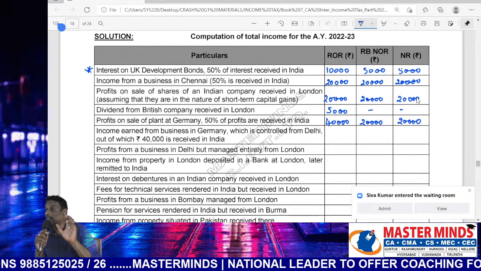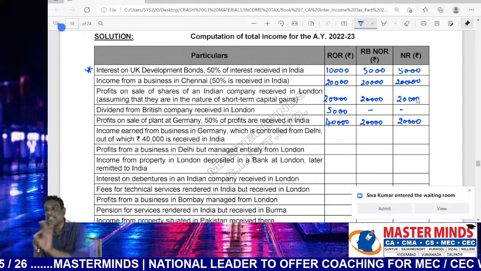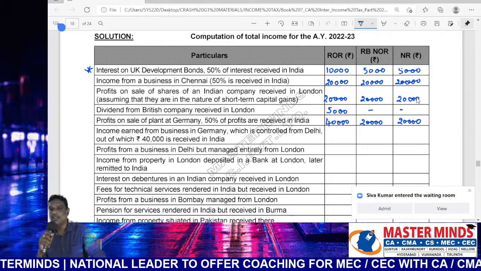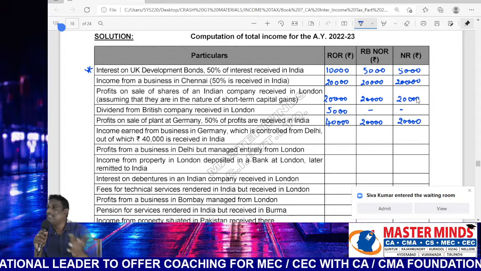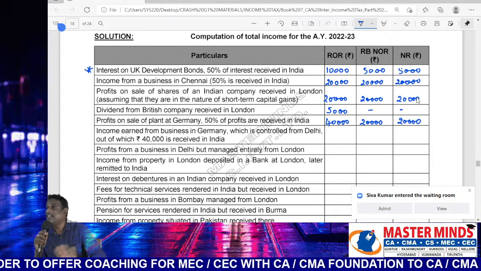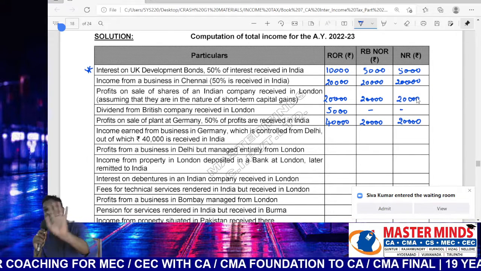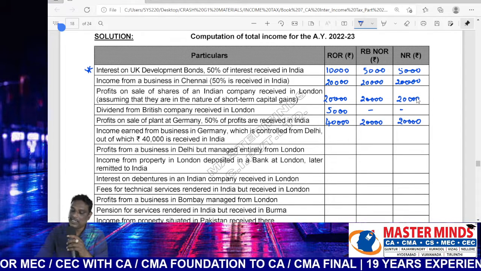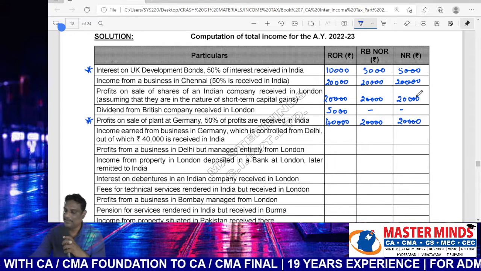So 20,000 amount, half amount will be taxable in all cases. Half amount will be taxable only in first case. Therefore, the conclusion is, in first case, both 20,000 plus 20,000, entire amount will be taxable. But whereas in second and third case, only 20,000 which was received in India is taxable. So similar to first point, also put up a star mark, important point. It is a combination point.